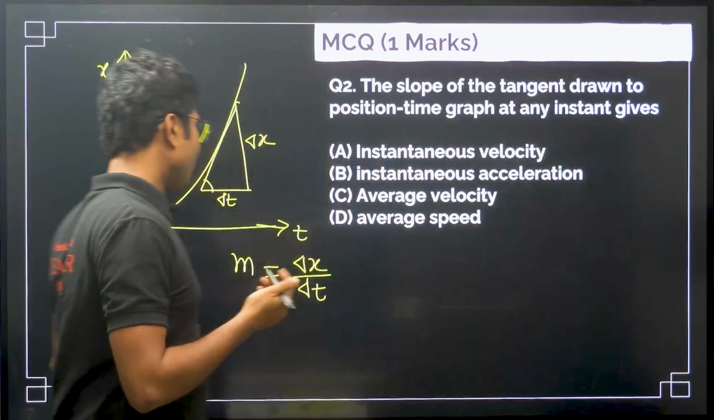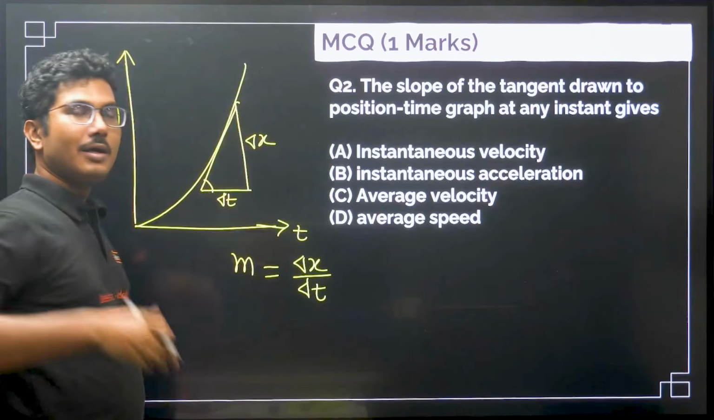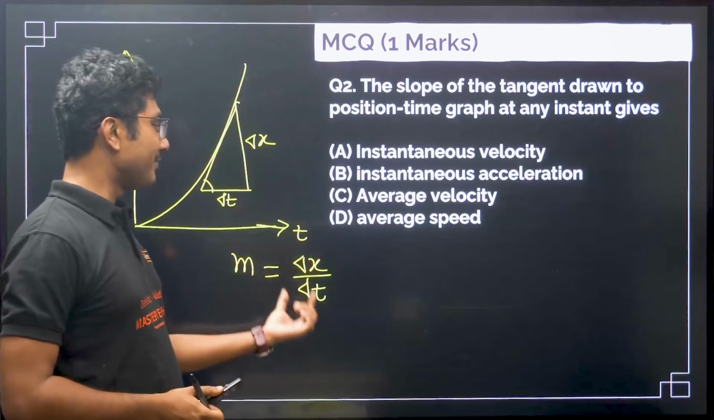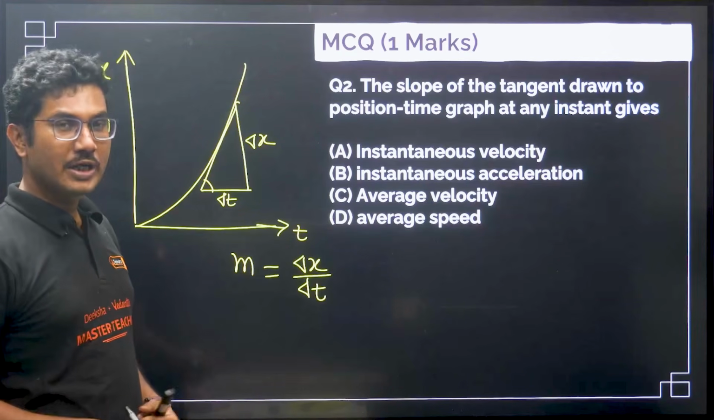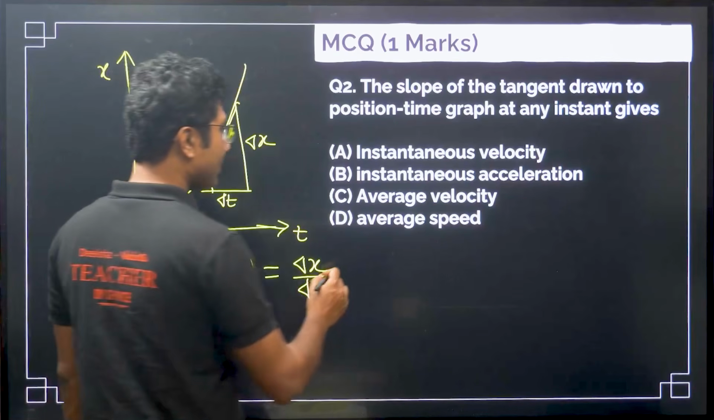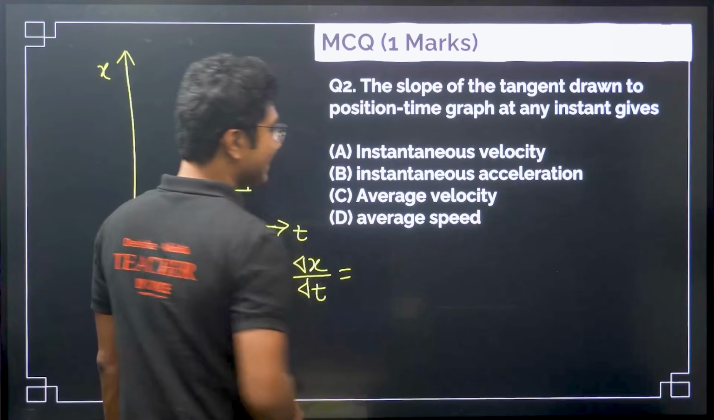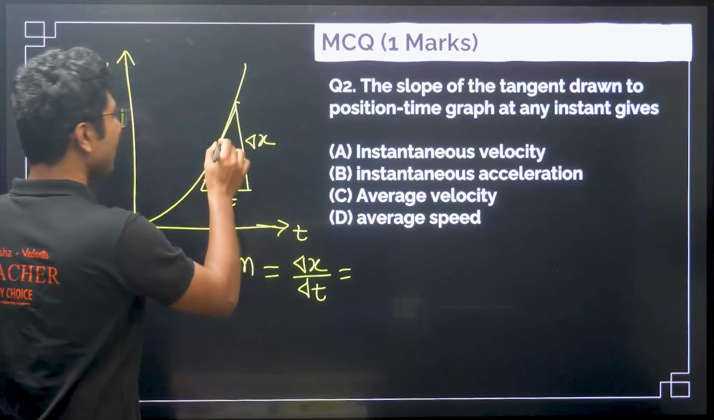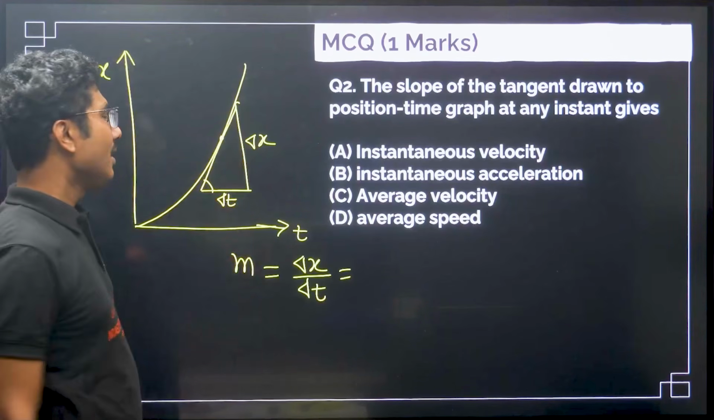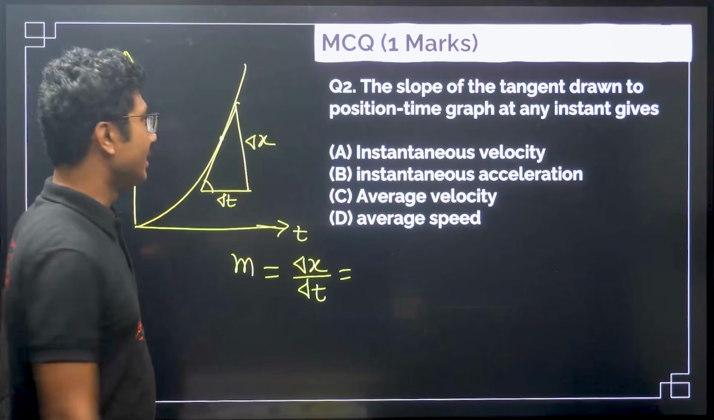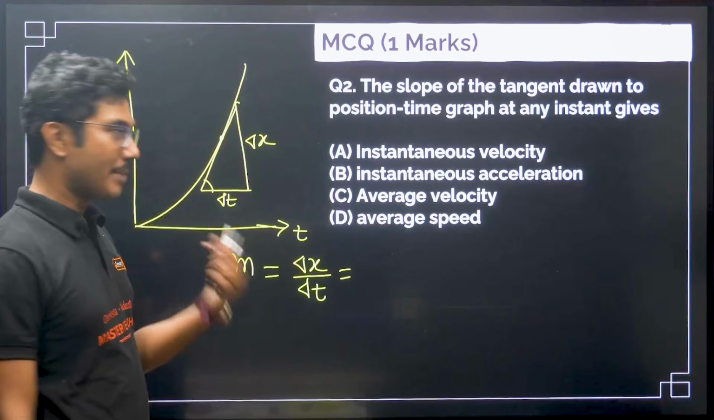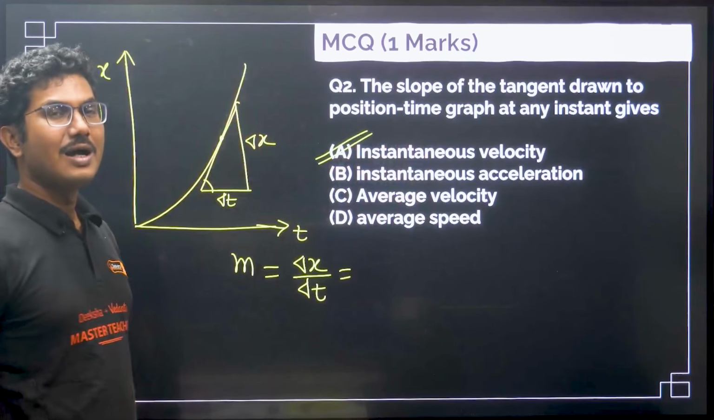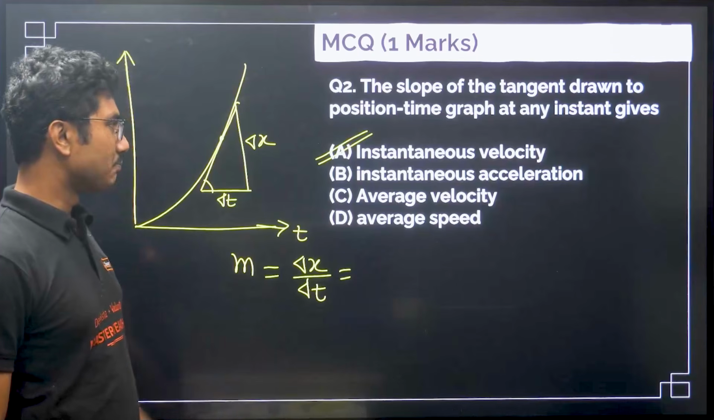So this by this is the slope always. Delta x by delta t is change in position divided by change in time. So position by time is what? It is velocity, but it is instantaneous velocity. At this particular instant, whatever is the velocity is called instantaneous velocity. To calculate average velocity, the method is different. So this gives the instantaneous velocity.